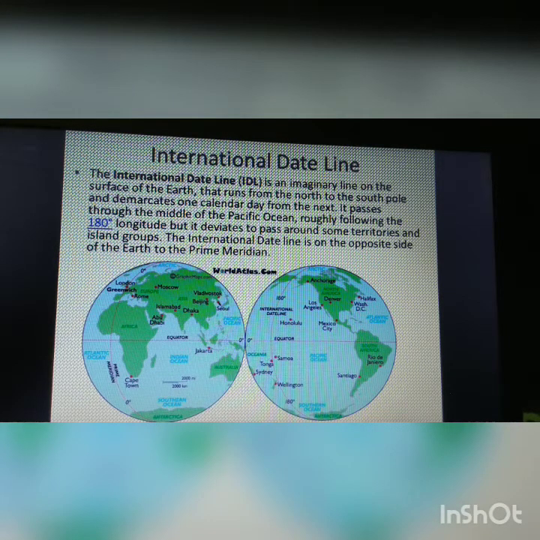The international dateline is on the opposite side of the prime meridian, and it is not a perfectly straight line. It is an imaginary line, but it is drawn so as to keep each territory on one side.